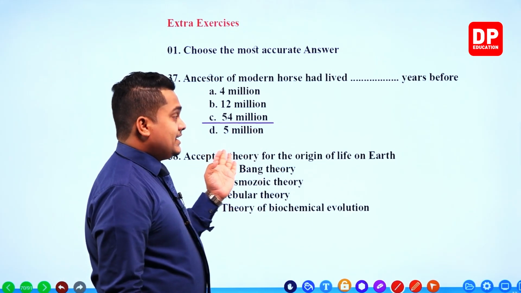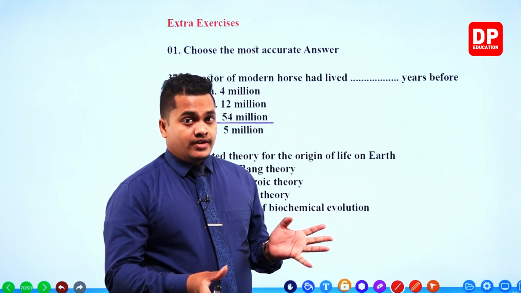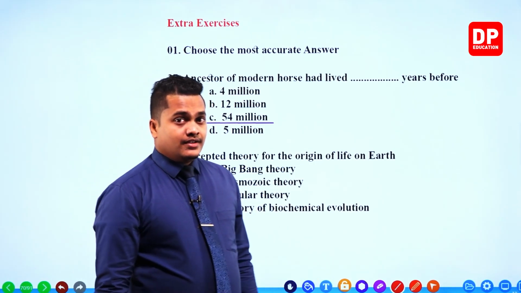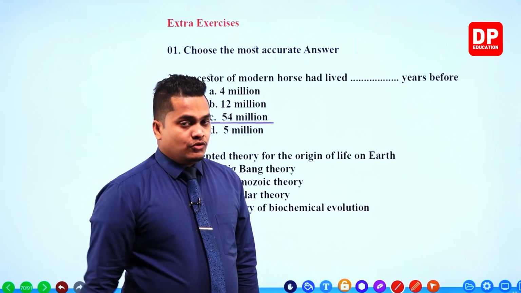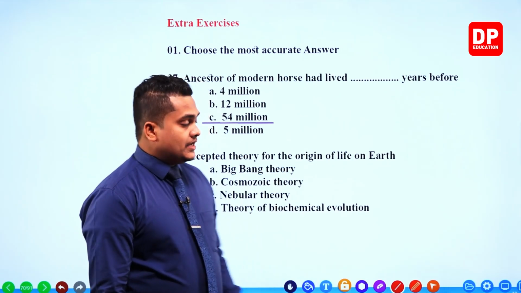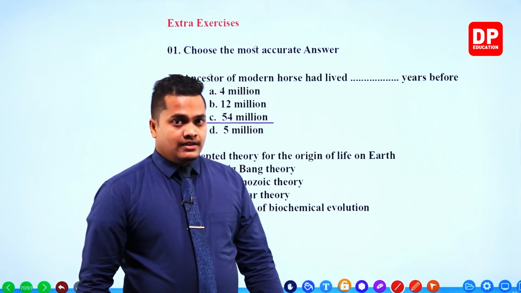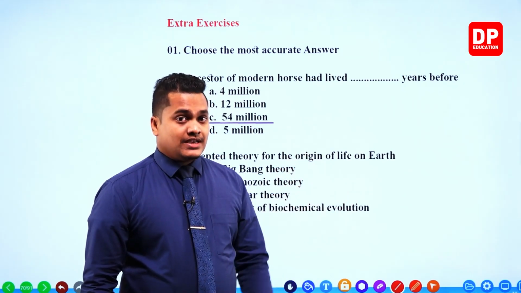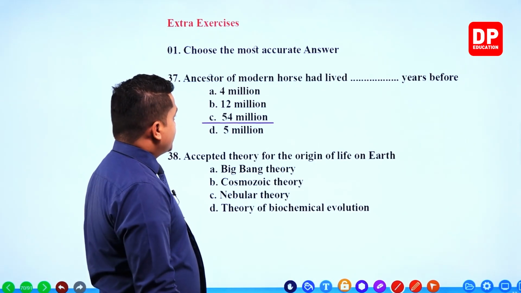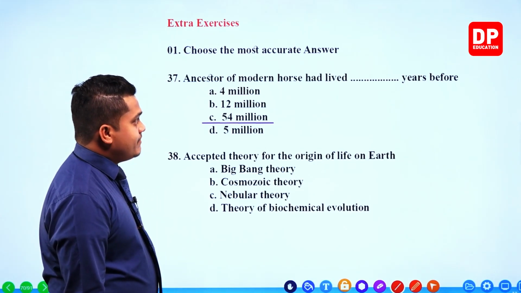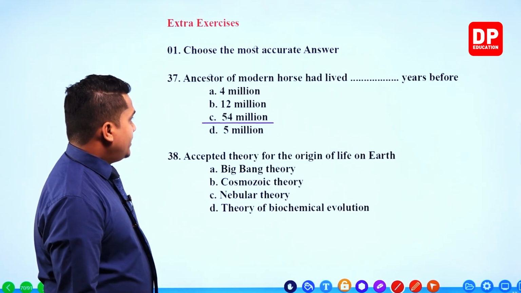5 million years back, modern human, right? Then 12 million years back, the evolution of human. Okay, 54 million years back, the ancestor of the modern horse had lived, right? So the correct answer would be C, 54 million years back. Next one.